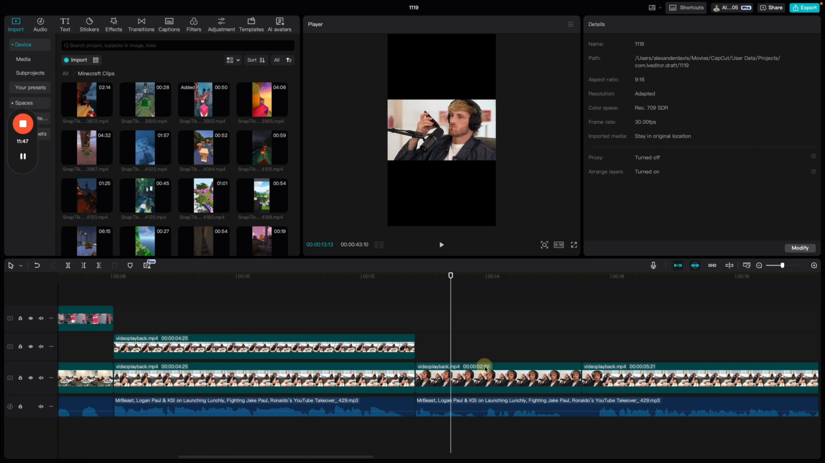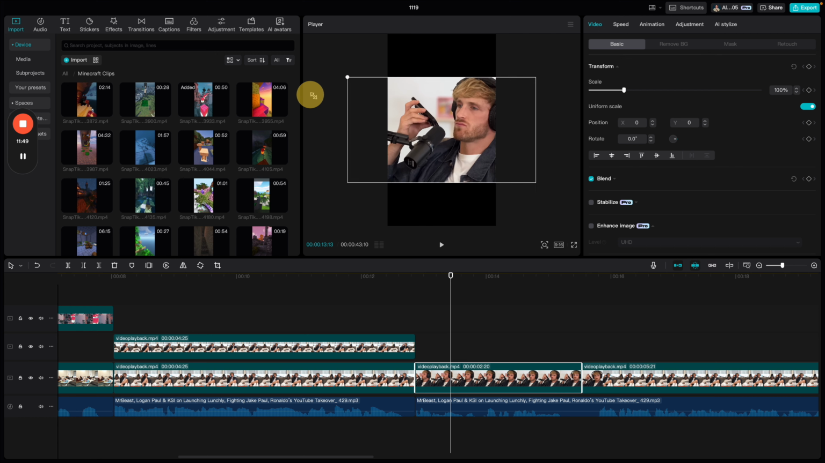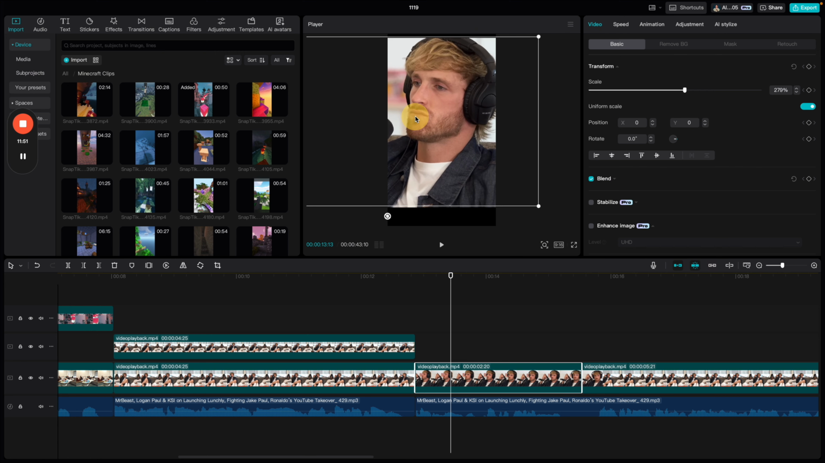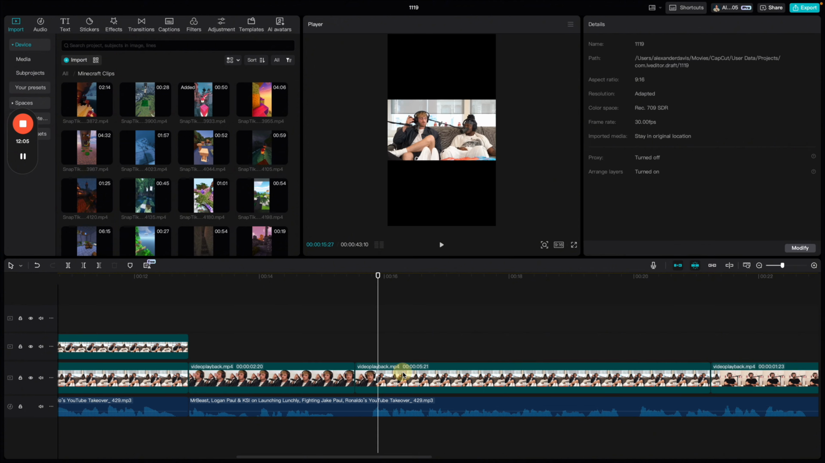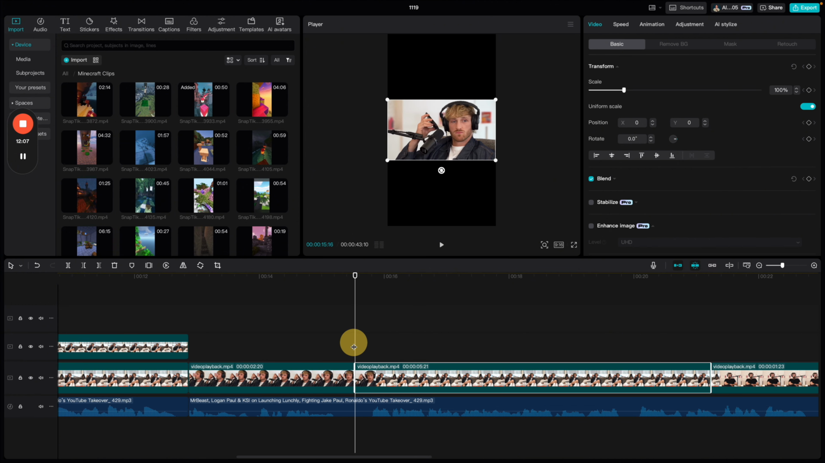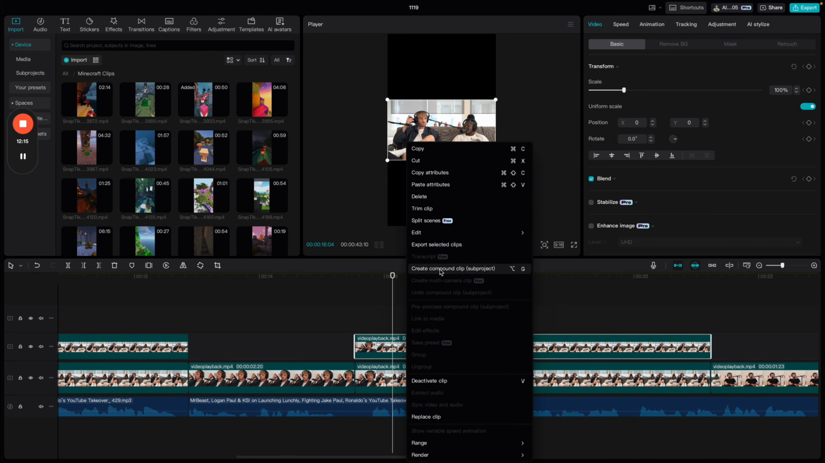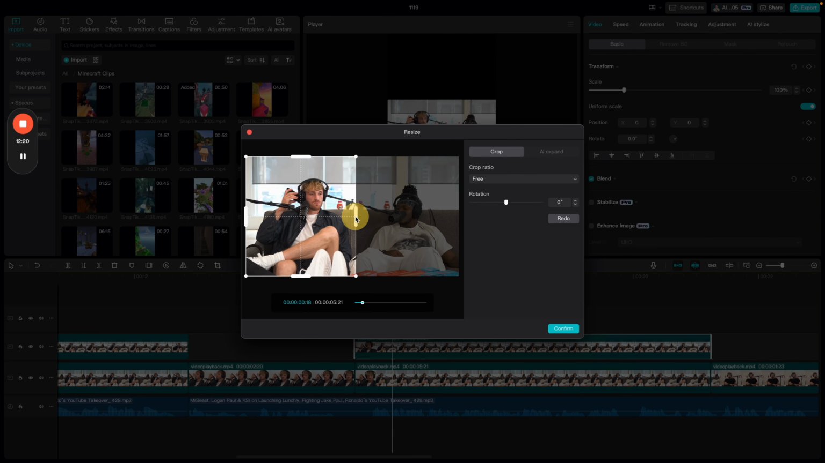Now we have this tight shot on Logan. So what we could do is we could just rip this whole thing to be boom. That seems like a powerful shot right there. Same thing here. Bring the playhead right here to the beginning of the clip. Command C, Command V. And remember, we're going to go to edit. We're going to go to crop ratio, crop in Logan.